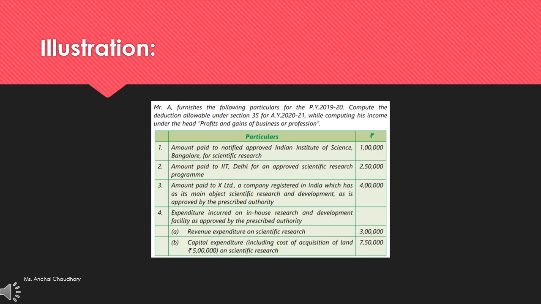Expenditure incurred on in-house research and development facility as approved by the prescribed authority for revenue expenditure on scientific research, 3 lakh. Capital expenditure including cost of acquisition of land, rupees 5 lakh on scientific research, that is rupees 7 lakh 50,000. So let's solve this question with the help of a previous slide which we have covered, where what are the exemptions, what are the deductions which will be allowed under different categories.